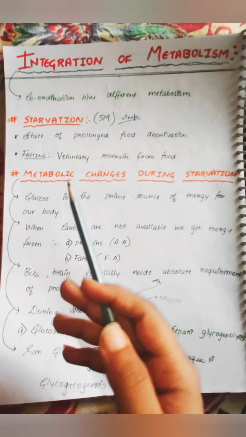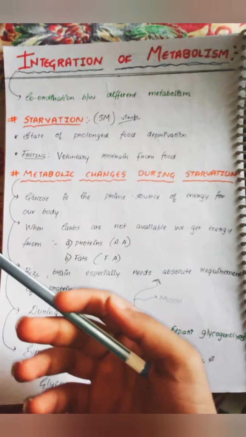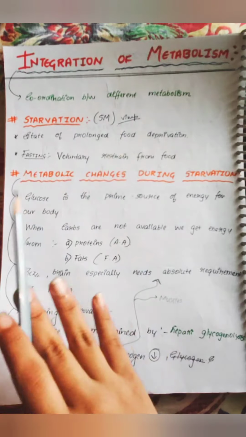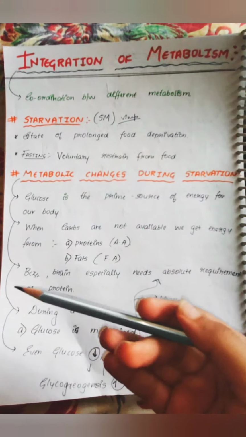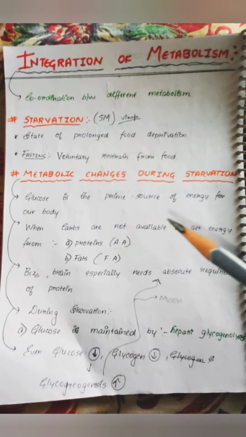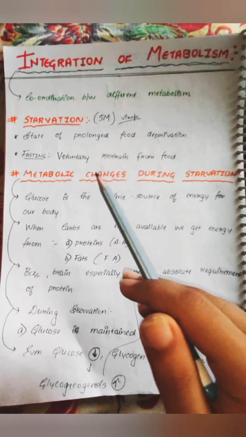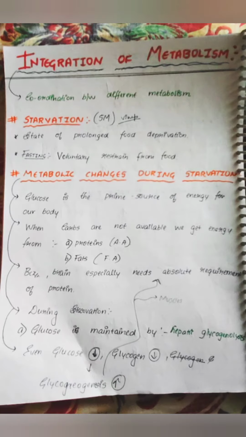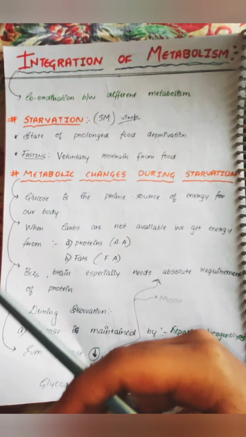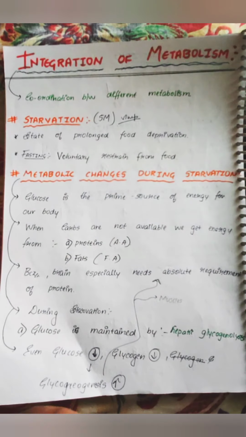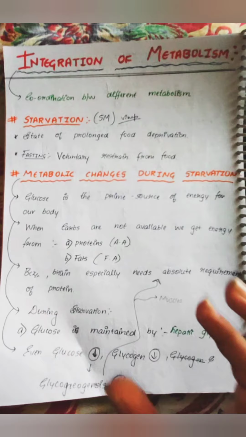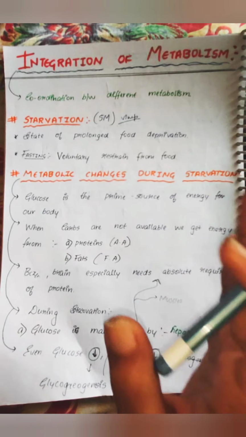When there are no carbohydrates left in our body, the second and third options are the amino acids as well as the fatty acids. Why do we need food for our body? Because the brain especially needs some protein for its normal functioning. It requires at least some amount of protein.